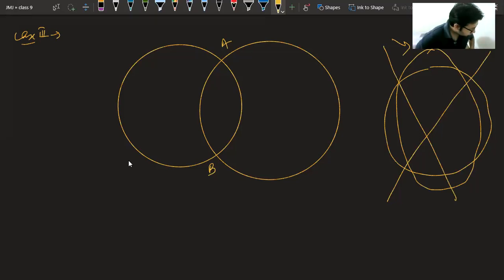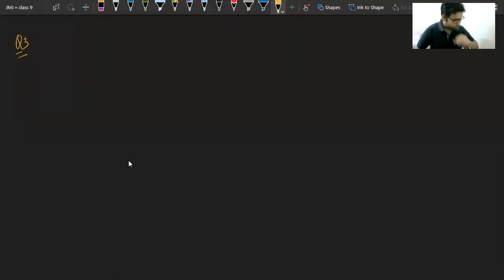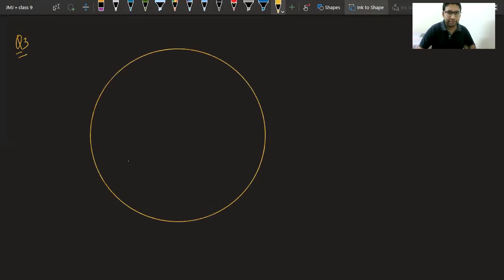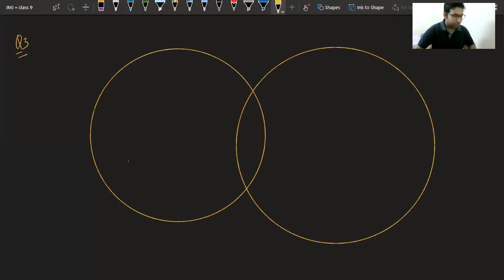Okay. Now, question number 3. Shall I give you the hint for question number 3? 1 second. I'm giving you the hint and I want all of you to try this question today. Question number 3. If two circles intersect at 2 points, class, this is a very good question and it will be used again in the next exercise. Draw a big diagram for this.